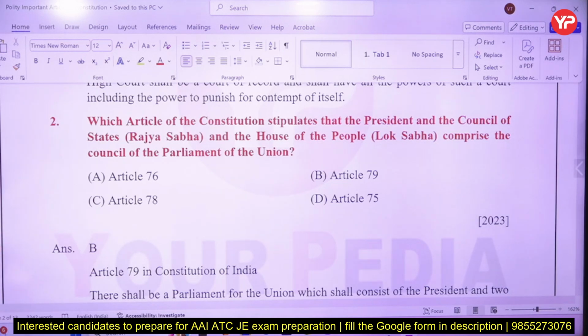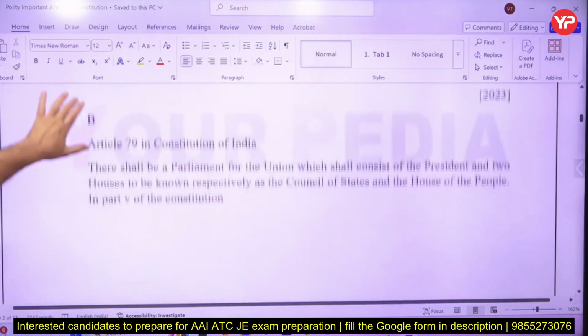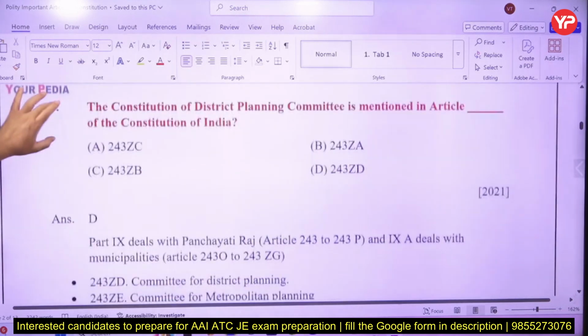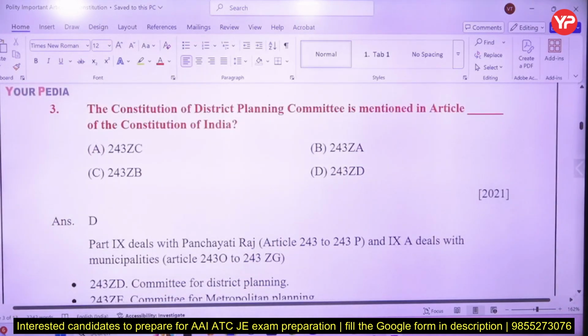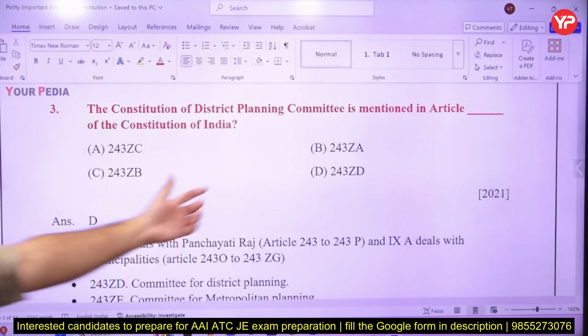The President, Lok Sabha, and Rajya Sabha are part of Parliament. So the Indian Parliament is made up of 2 houses plus the President of India as an institution. So that is article 79. Then another question asked in 2021 was related to the District Planning Committee, 243ZZ.